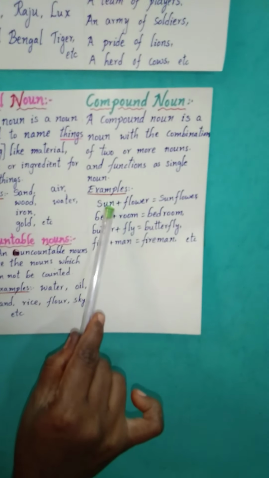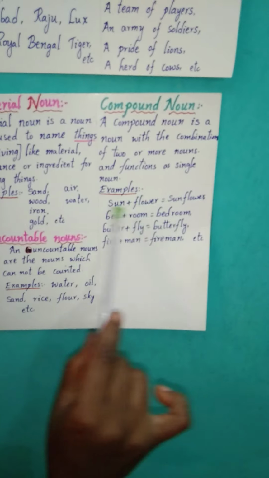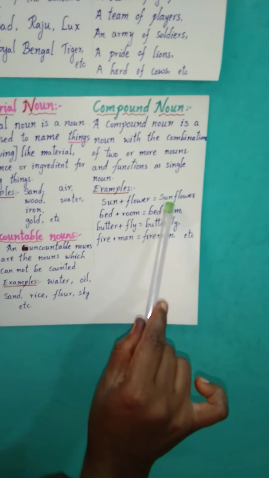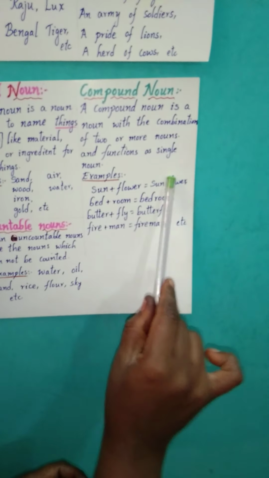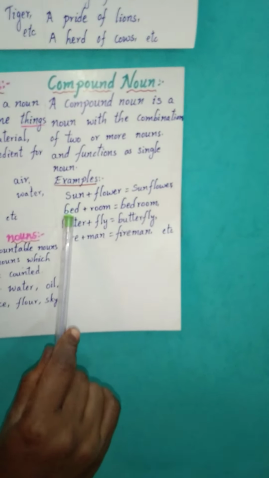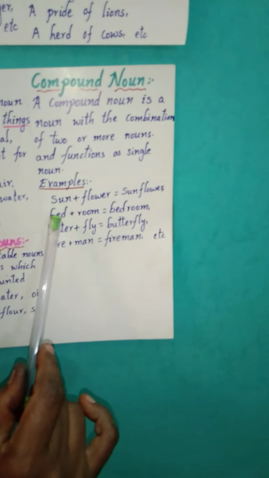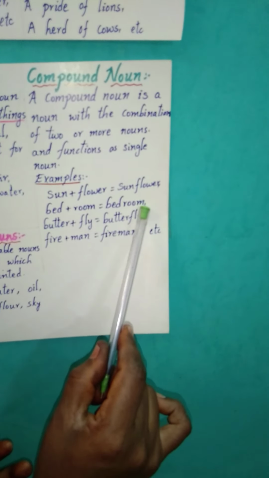So this noun is different. Sun is different. Flower is different. And if we add sun plus flower, we'll get a sunflower. This is also a different noun. Now we'll go for the bed. We'll sleep on the bed. And we have so many rooms in our house. If we add bed plus room, we'll get bedroom.